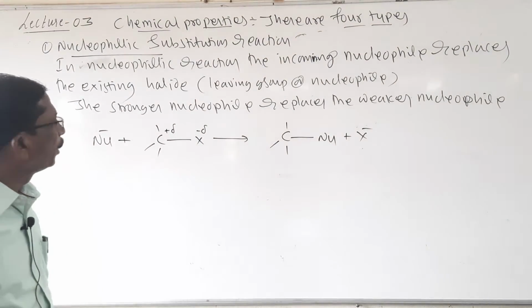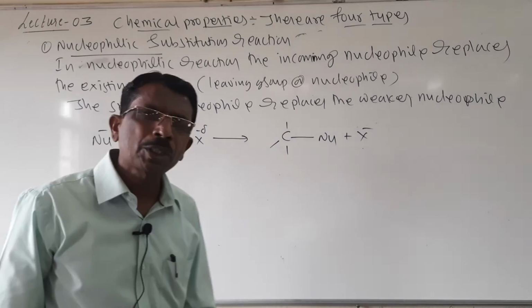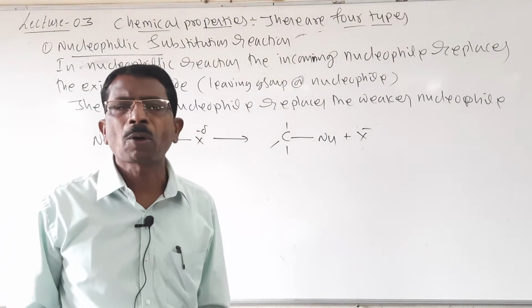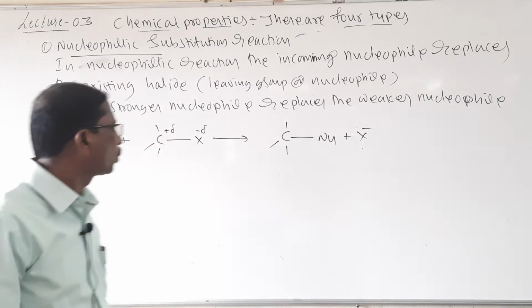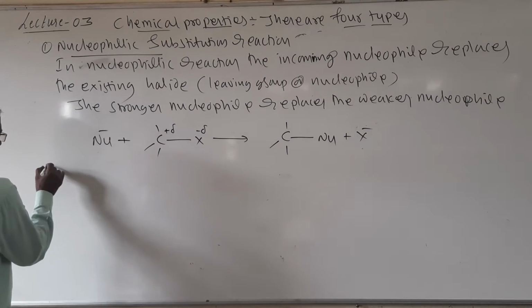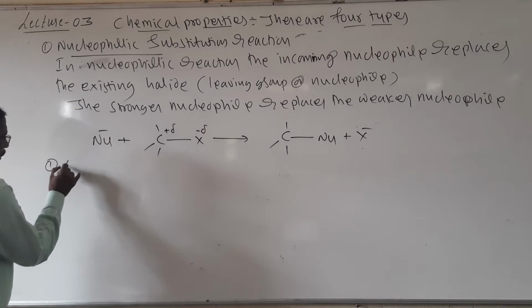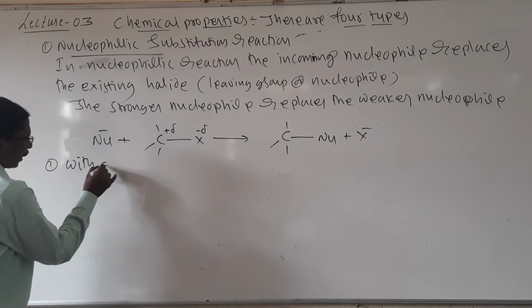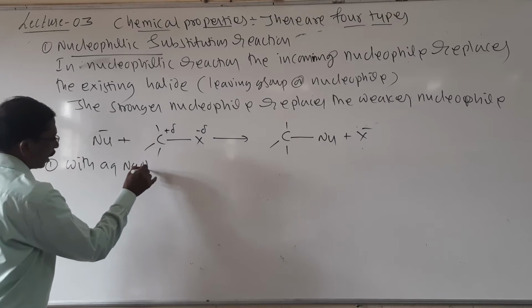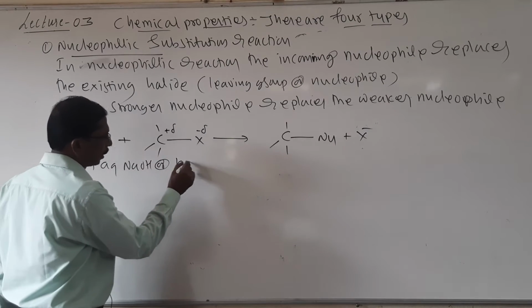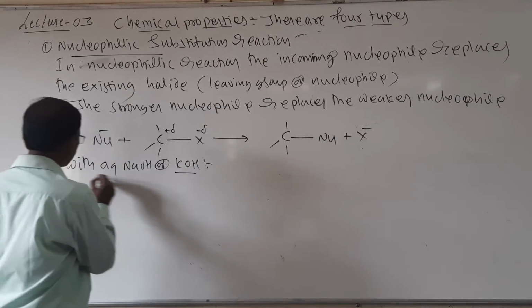So, students, here in nucleophilic substitution reaction, the first reaction is with the sodium hydroxide. So, what happens with the sodium hydroxide? Look here. The first one is reaction with aqueous NaOH or KOH.